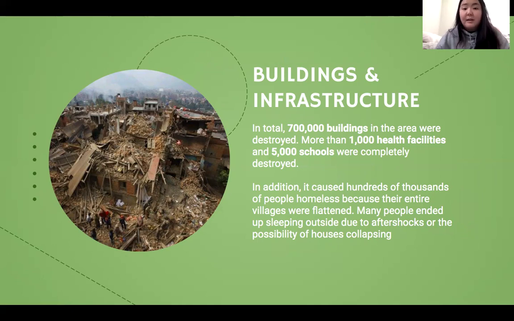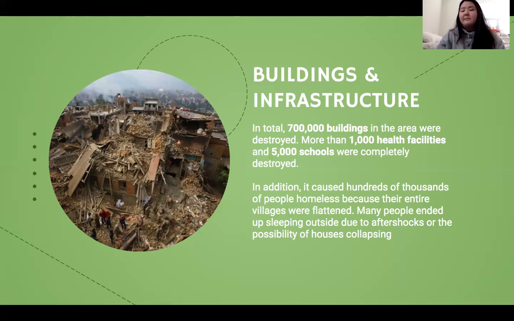In total, 700,000 buildings in the area were destroyed, and more than 1,000 health facilities and 5,000 schools were completely destroyed. In addition, because of the destruction of these buildings, hundreds of thousands of people ended up becoming homeless because their entire villages were flattened.